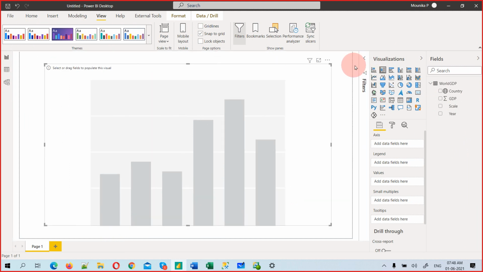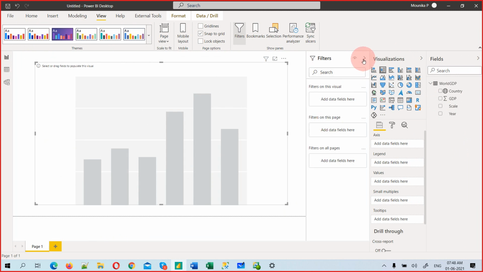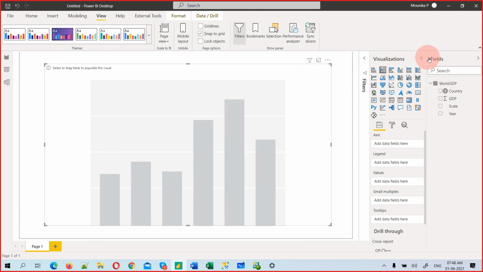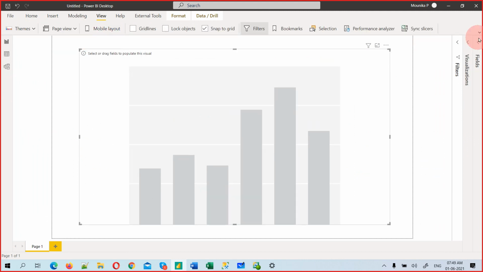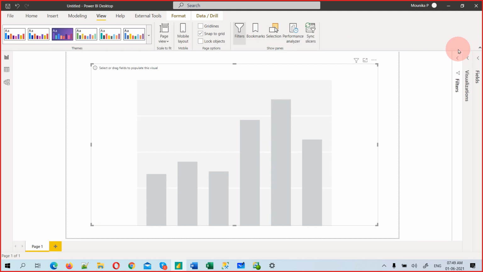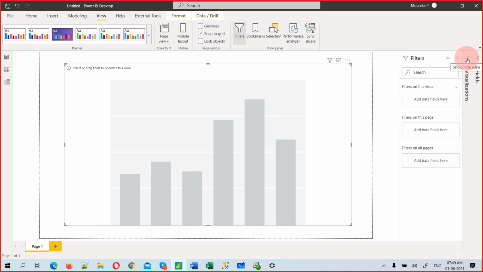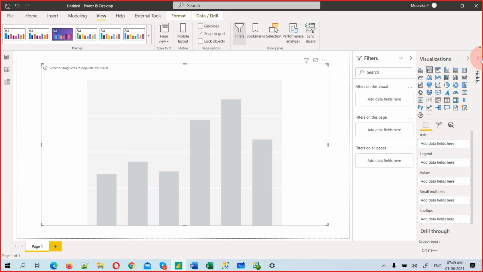These are the inbuilt features, filters. We'll talk about this just now. I'm just minimizing it. You can minimize everything. And you can also do like this. It will be a smaller toolbar, but I'm just showcasing all these options. So this is what it is, but we did not place anything here.